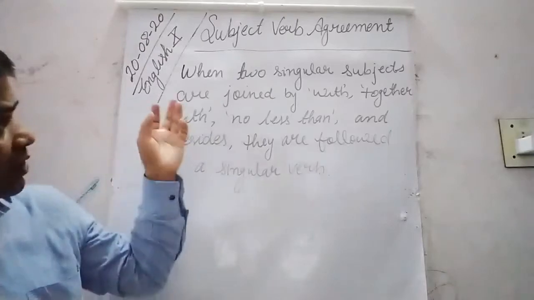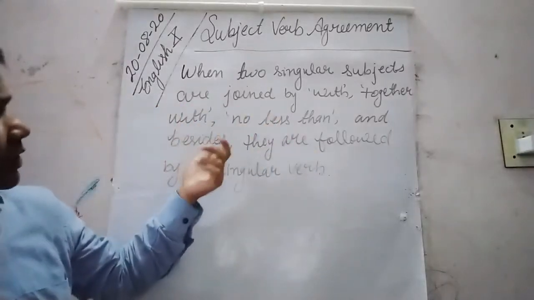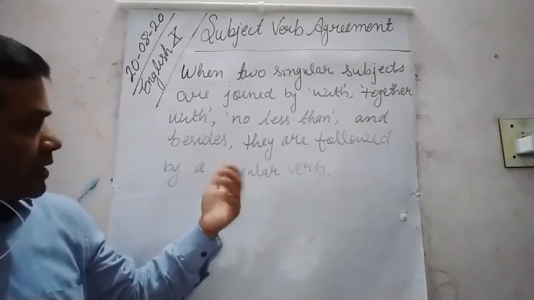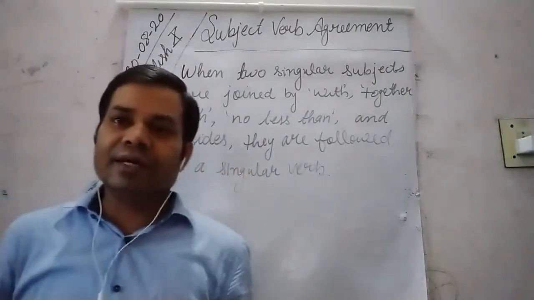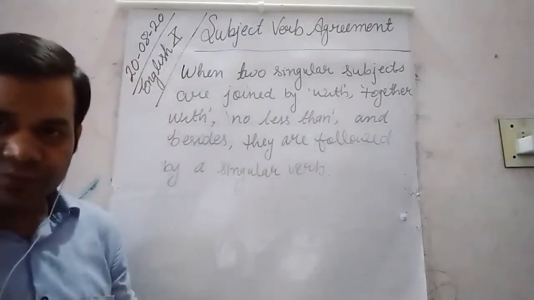So dear students, when two singular subjects are joined by with, together with, no less than and besides, then they take a singular verb.